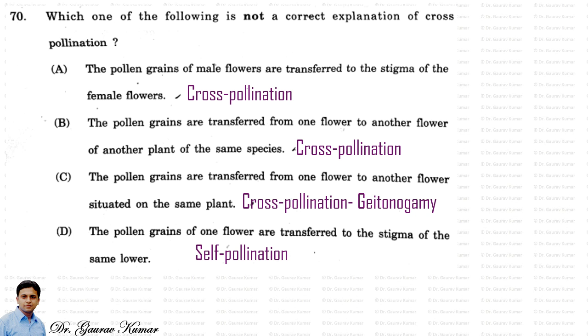Next question. Which one of the following is not a correct explanation of cross pollination? I have already written which one is cross pollination. The first and second actually define cross pollination, and the third is just a type of cross pollination, which we call geitonogamy. But the D option, the pollen grains of one flower are transferred to the stigma of the same flower, this is actually self pollination. So answer D is wrong.